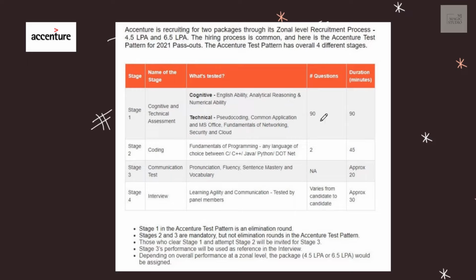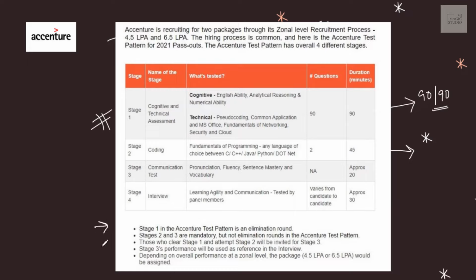All these are MCQ questions, 90 MCQ questions, which we need to do in 90 minutes. Once you have cleared stage 1, you would be prompted to go to stage 2, where you would be asked to code two questions, for which 45 minutes would be given to you. Once you have cleared stage 2, stage 3 would be your communication test, and stage 4 would be your interview, and the timing depends upon the candidate.